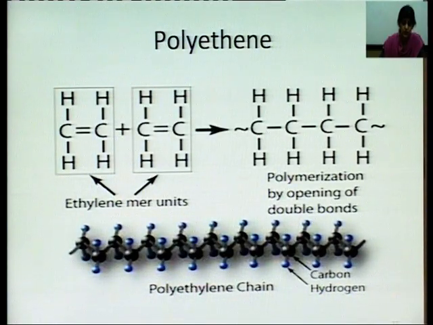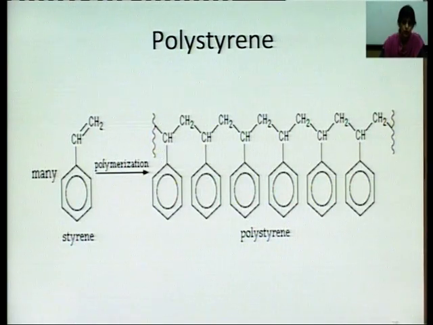Another example we can take. This is polystyrene, already we have discussed. This is one styrene molecule, this double bond will break and this bond will be formed, this will be breaking, this will be formed. So many styrene units add up to form polystyrene.